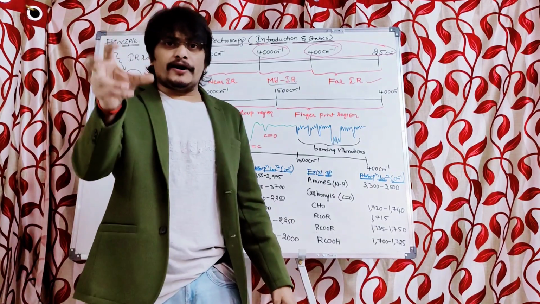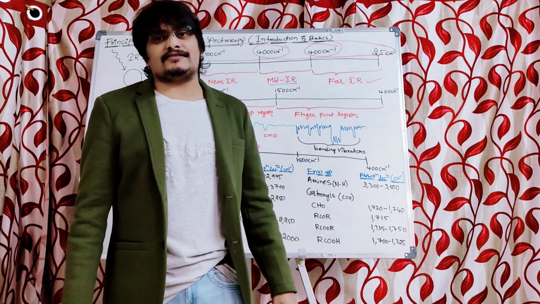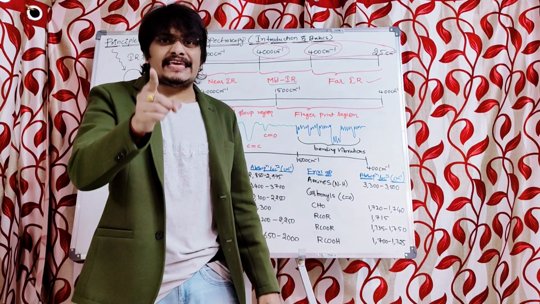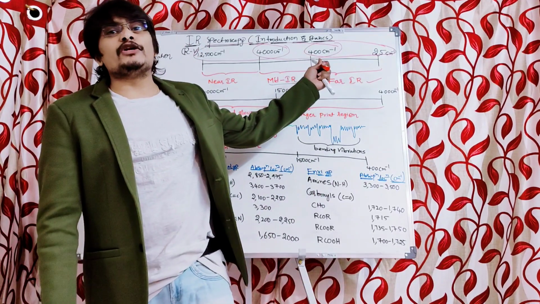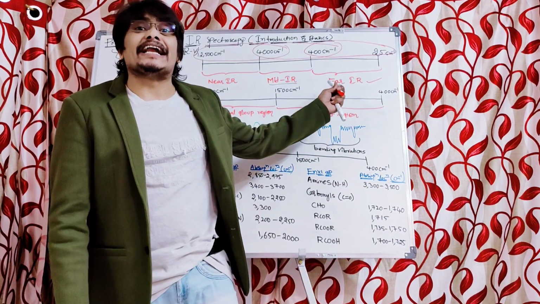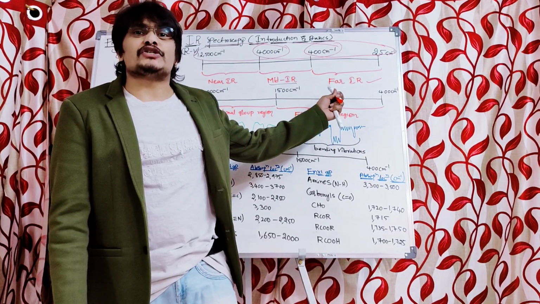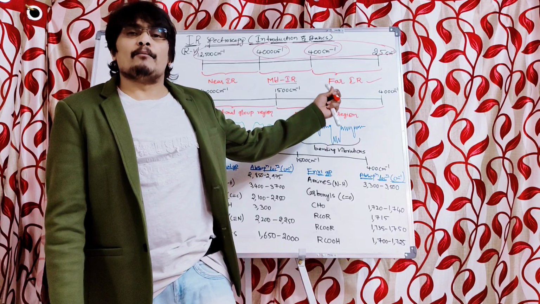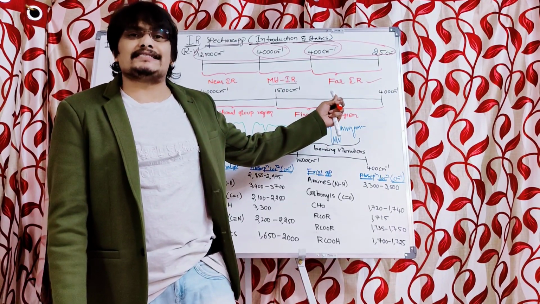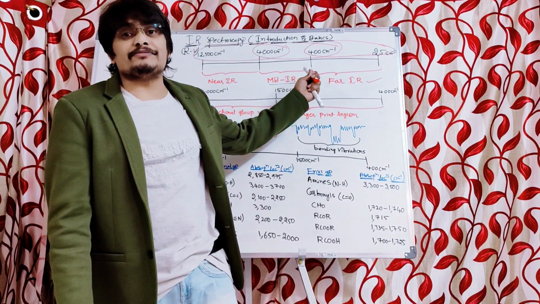The region lying between 400 to 4000 centimeter inverse, the mid-IR region, gives information about the functional groups present in the molecule, because almost all functional groups lie between 400 and 4000 centimeter inverse.